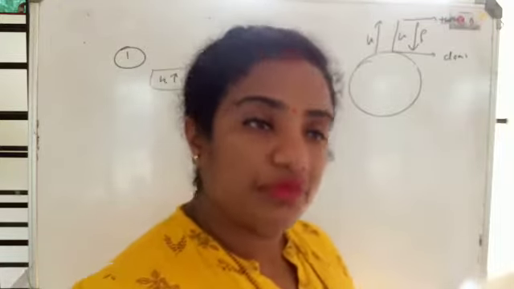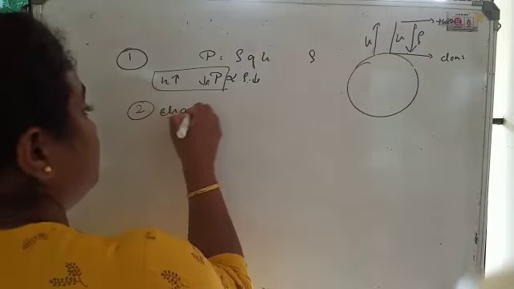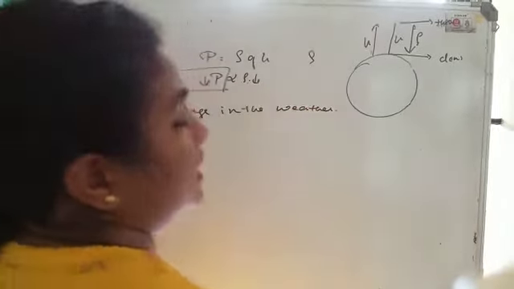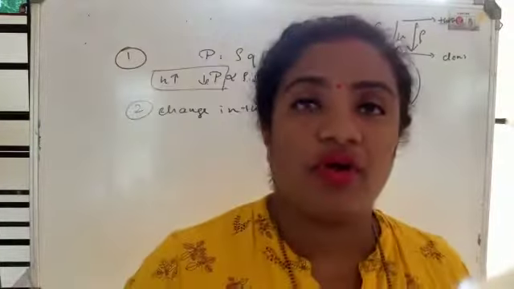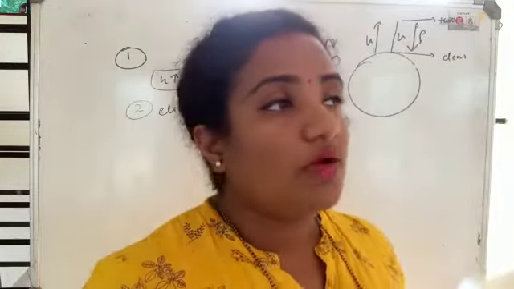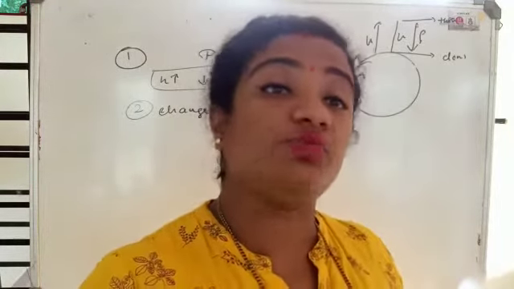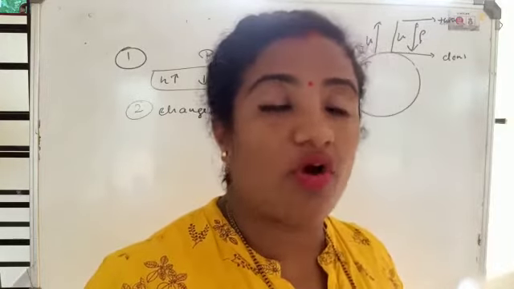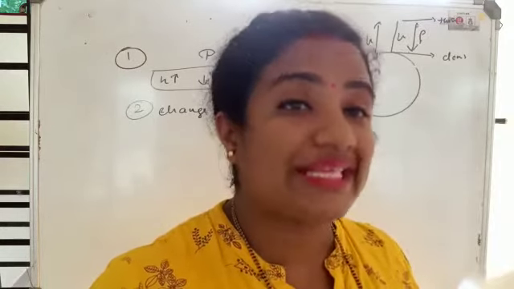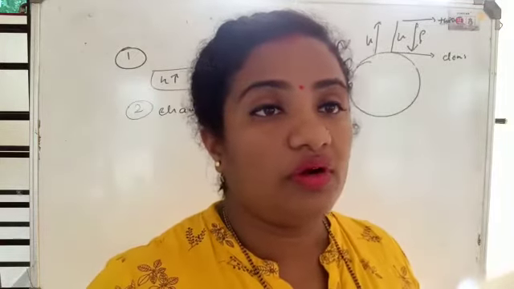The second factor which affects the pressure is change in the weather. In different weathers, we have different types of climate around us, or different types of environment around us. What happens during the rainy season? During the rainy season, the water molecules in the air are more. So the air content will be less, the humidity will be more, and the density of air molecules will be less. That's why we feel the air is cooler.